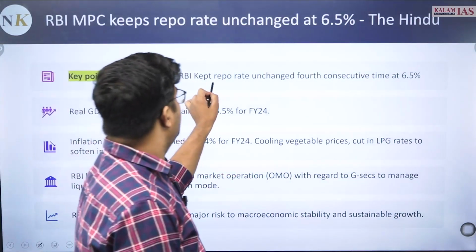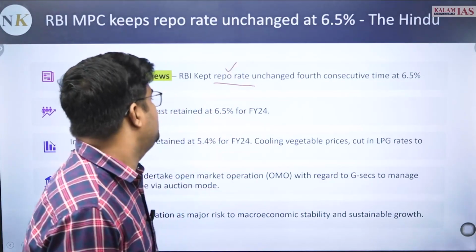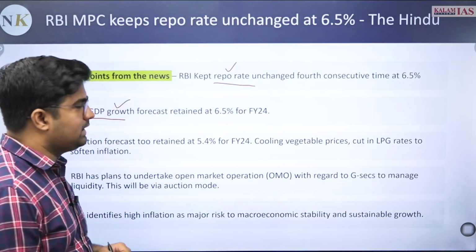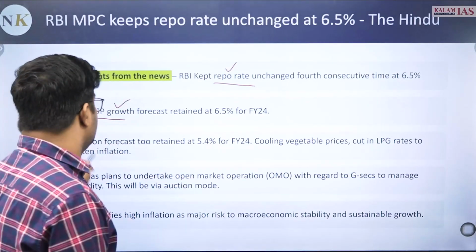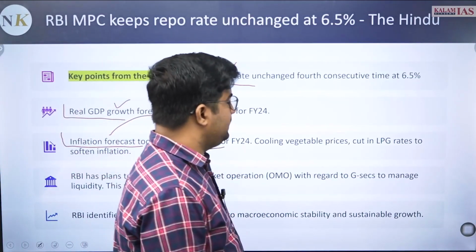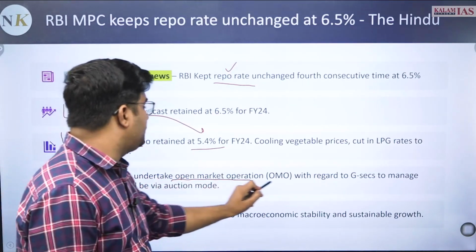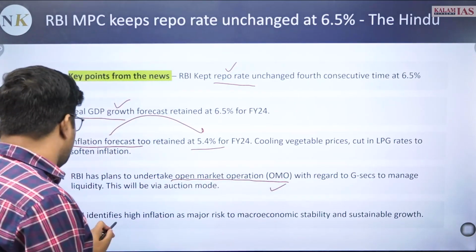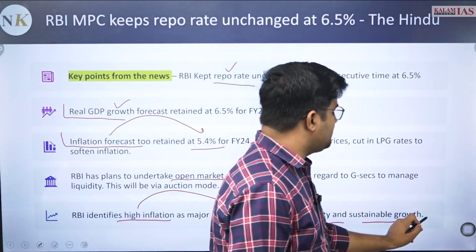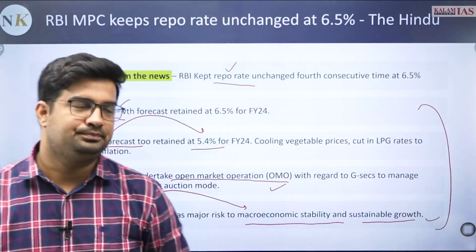तीन चार aspects यहाँ से आए, and the scope of discussion from this topic will be largely, first thing is repo rate. What is repo rate? That should be one part you should understand. Apart from it, the real GDP growth prospect, that also needs to be discussed. Inflation forecast 5.4%. Another part is the open market operation that we need to discuss, and how high inflation is a major risk to macroeconomic stability and sustainable growth will be scope of discussion from this topic.